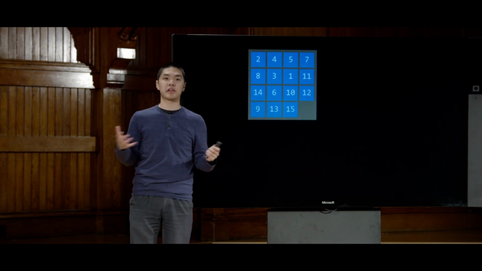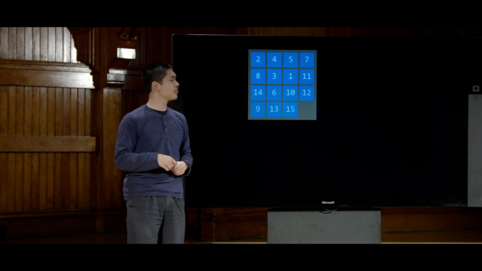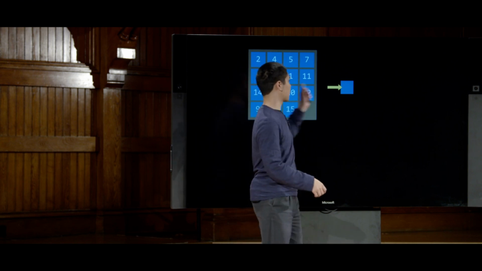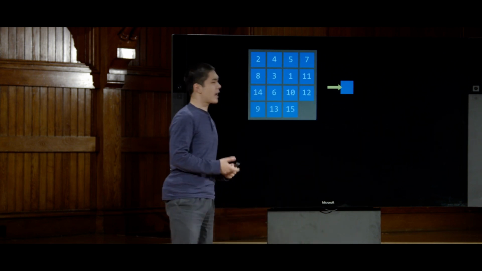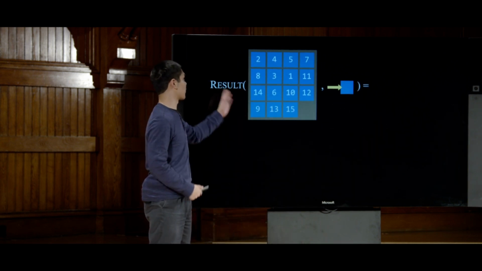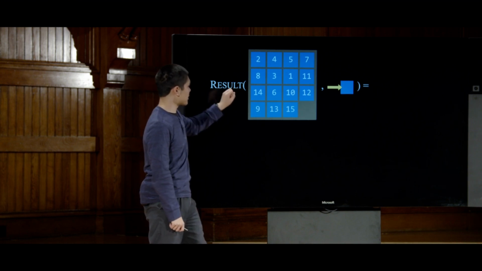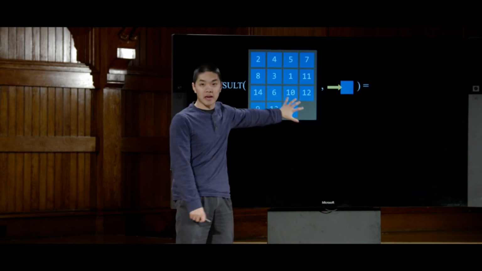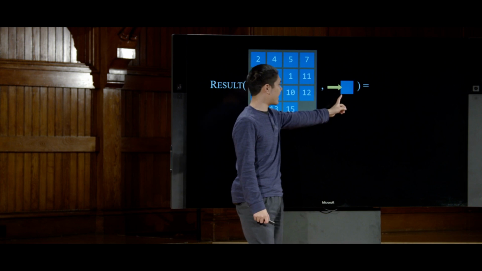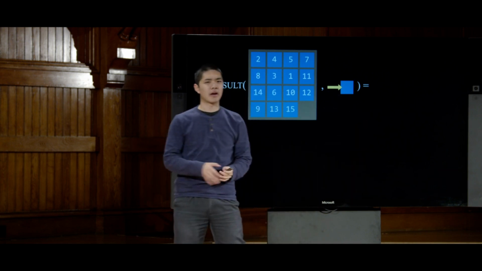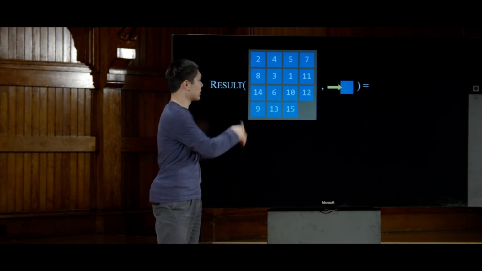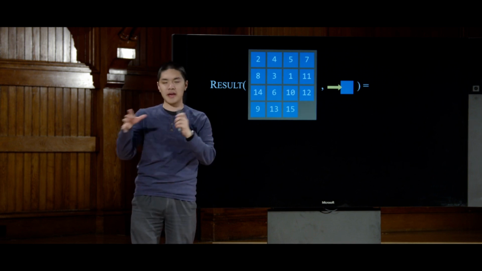Here's an example of a state of the 15 puzzle, for example. And here's an example of an action, sliding a tile to the right. What happens if we pass these as inputs to the result function? Again, the result function takes this board, this state, as its first input, and it takes an action as a second input. And of course, here, I'm describing things visually so that you can see visually what the state is and what the action is.